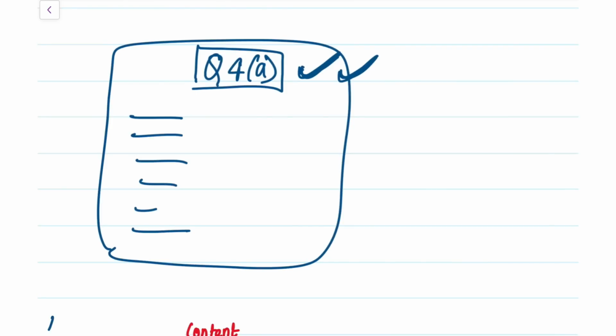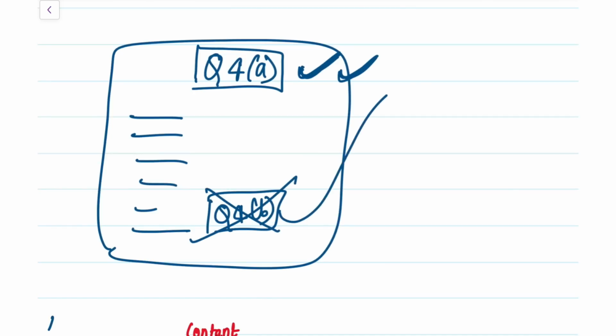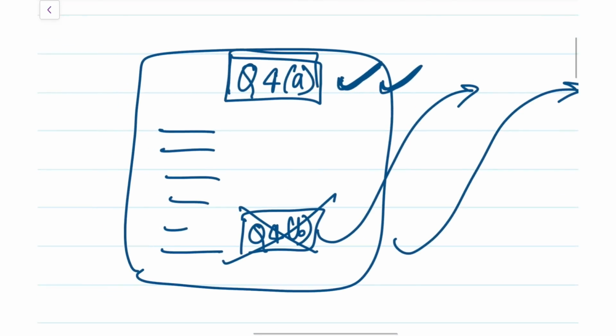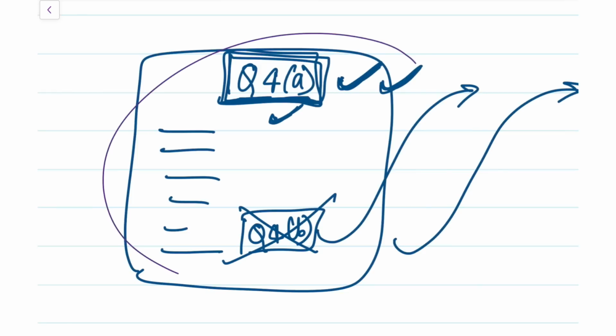Do not start question number 4A and then question number 4B here. No, don't do this. Every subpart on a new page, every new question on a new page. That's how you have to do it. Whenever you're starting on a new page, at the topmost center, put a big box like this and write your question number along with your subpart there, and start answering your question, so that it's easier for the paper corrector to know which question this is related to. Okay, so now our aim is to make the paper easier for correcting. The easier it is for paper correction, the more marks we'll get in the exam.